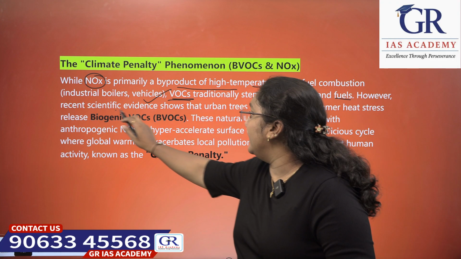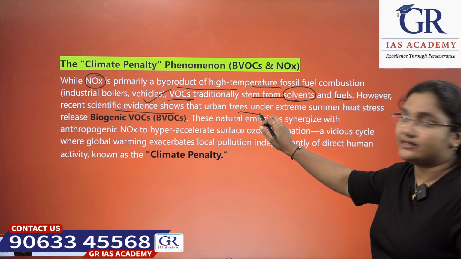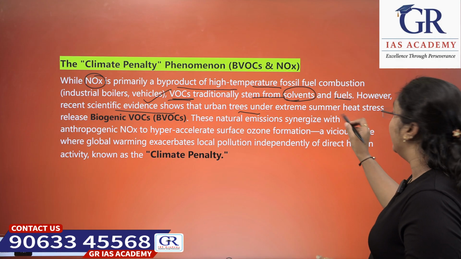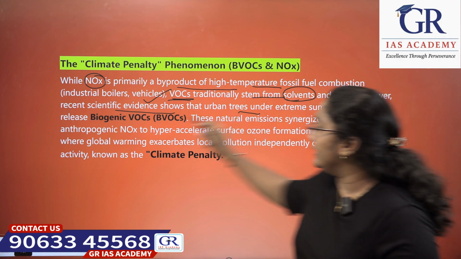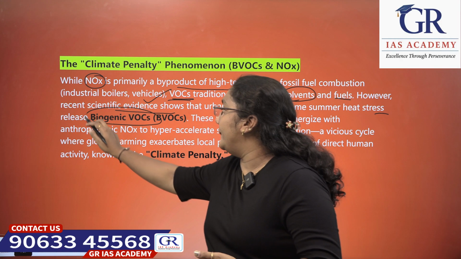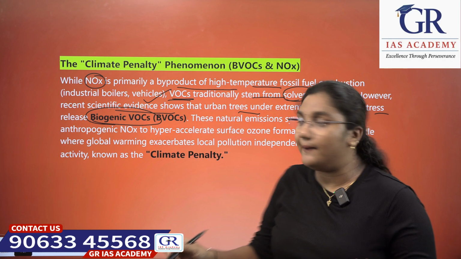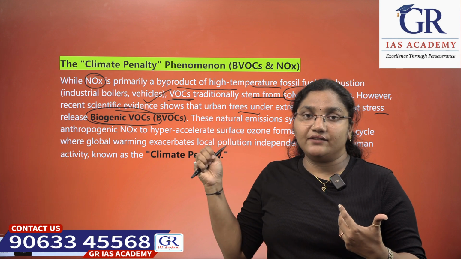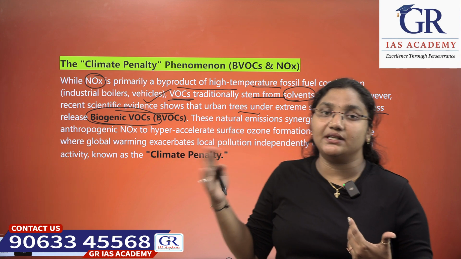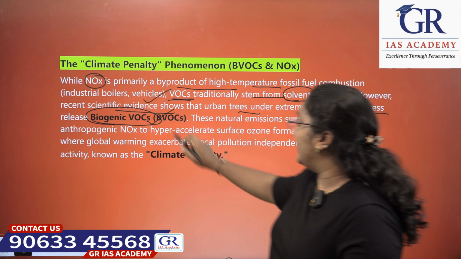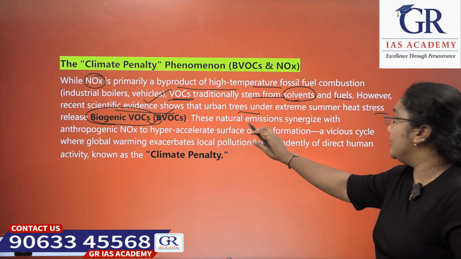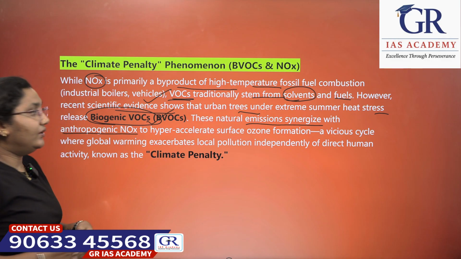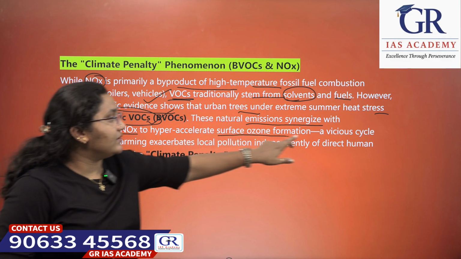However, recent scientific evidence shows that a few urban trees, under severe sunlight and higher temperatures in the summer, stress-release biogenic volatile compounds. These natural emissions synergize with anthropogenic nitrogen oxide to hyperaccelerate surface ozone formation.